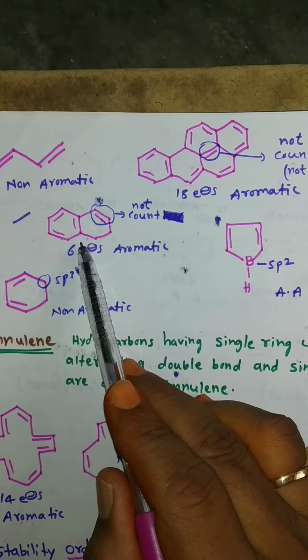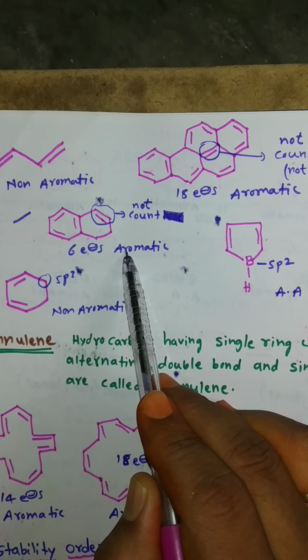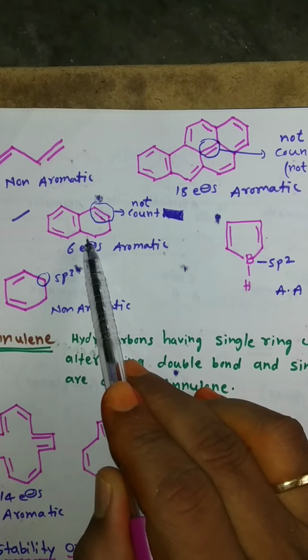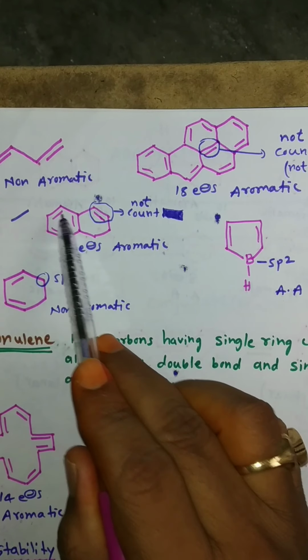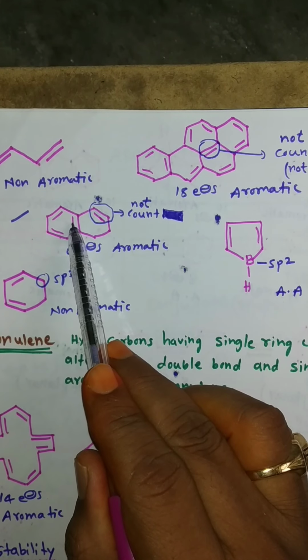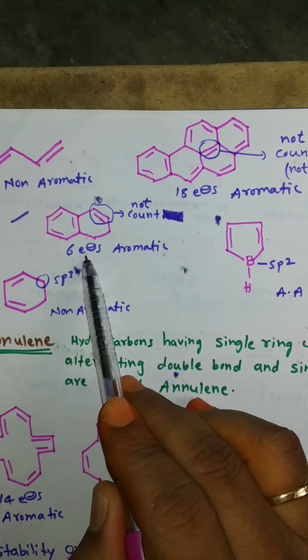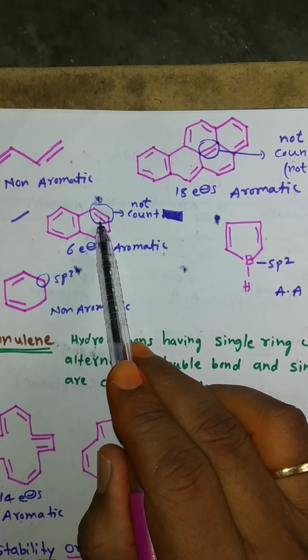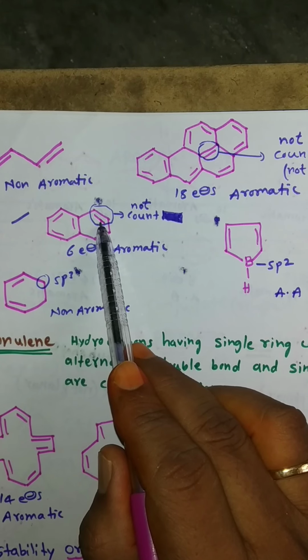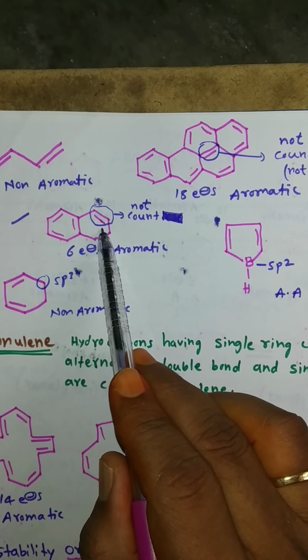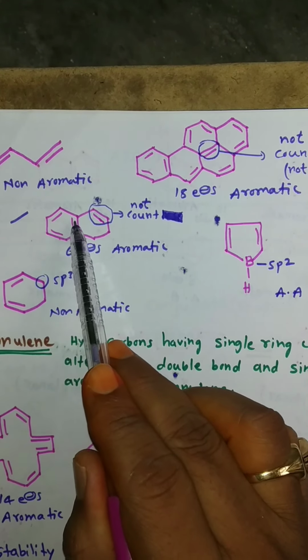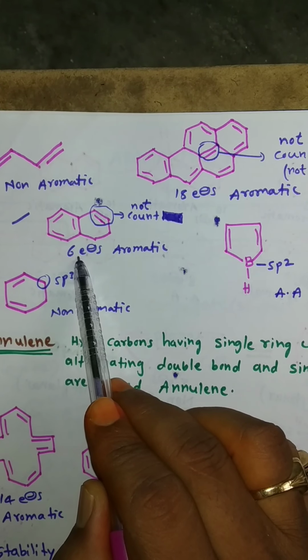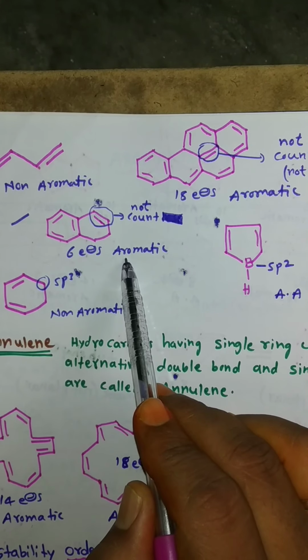Similarly, this compound is aromatic because 3 pi bonds, total 6 electrons. This 1 pi bond is not considered because it is not in the cycle. So only 3 pi bonds are considered. So 6 electrons. It is an aromatic compound.